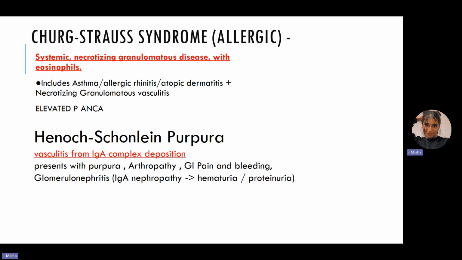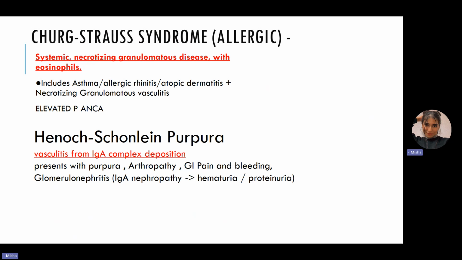Henoch-Schönlein purpura. So this is actually a very different disease, or you can either remember this name, but I would suggest that you remember immunoglobulin A induced vasculitis. So you can use the other name as well. So the other name is immunoglobulin A induced vasculitis. Okay. So this is the most common vasculitis in children, and it is normally following like urinary tract infections. So it's normally occurring because of the IgA antibodies that are present.